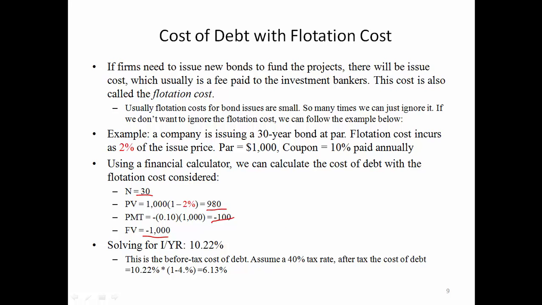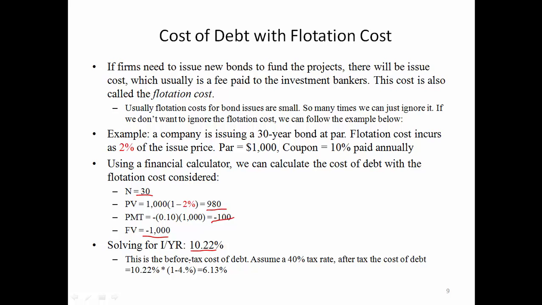$1,000. So you notice here we use 980 as a positive number and both payment and future value as negative numbers. You can also use PV as negative 980, and then payment and future value will both be positive. And then here we solve for the I/Y. It turns out to be 10.22%.